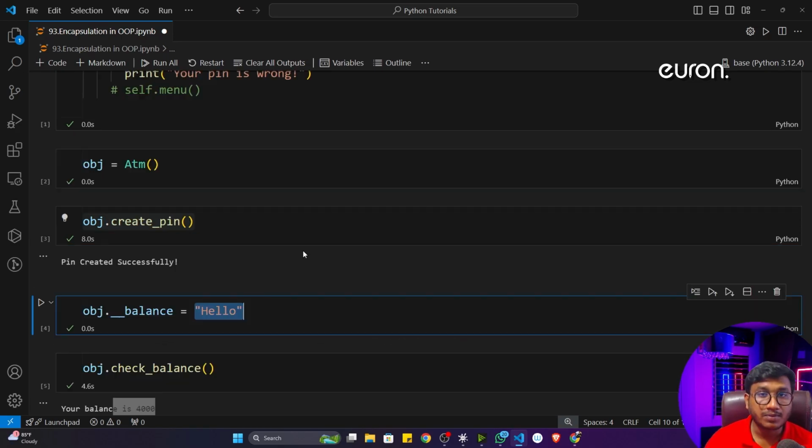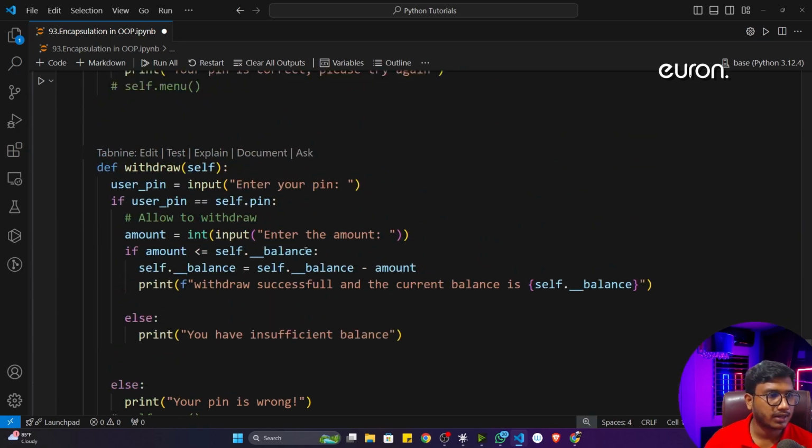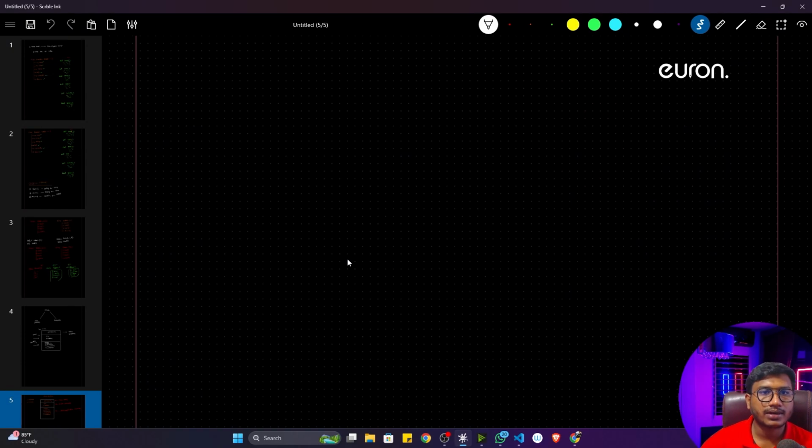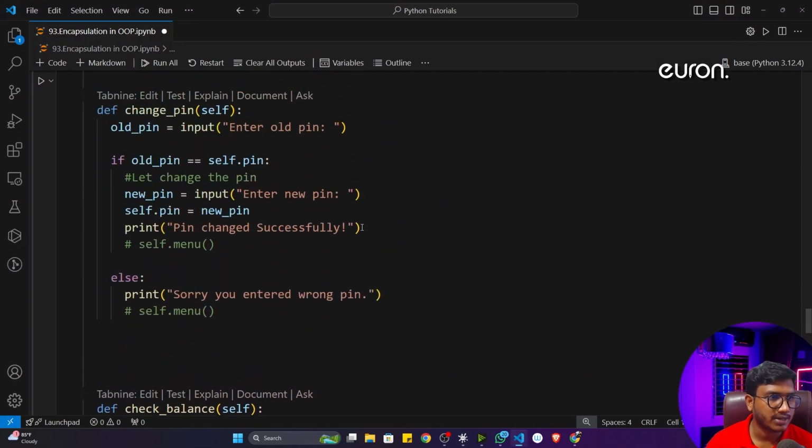It's not possible. That means, see, whenever you create a private property inside a class, let's say I have created underscore balance, so this is a private property, that means private variable balance. So you can see underscore balance I defined here.